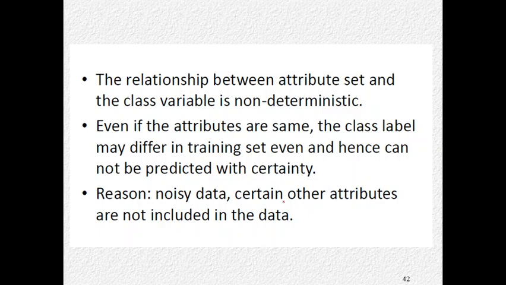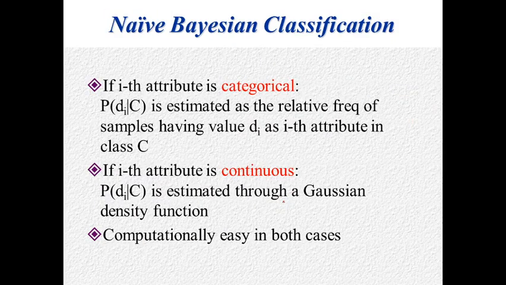These are some challenges we are going to address. If it is a categorical attribute, then we can easily do it. If the attribute is continuous, then we find the mean and standard deviation through a Gaussian density function. Computation of the posterior probability is easy.